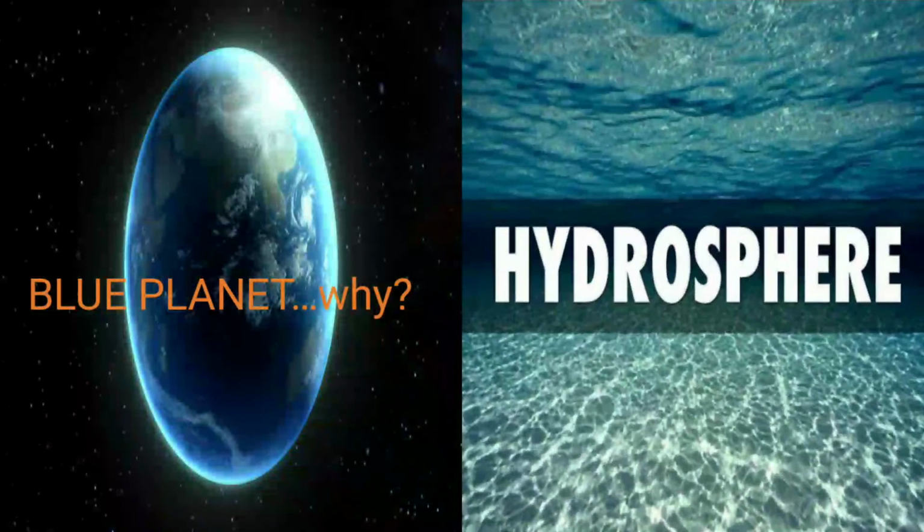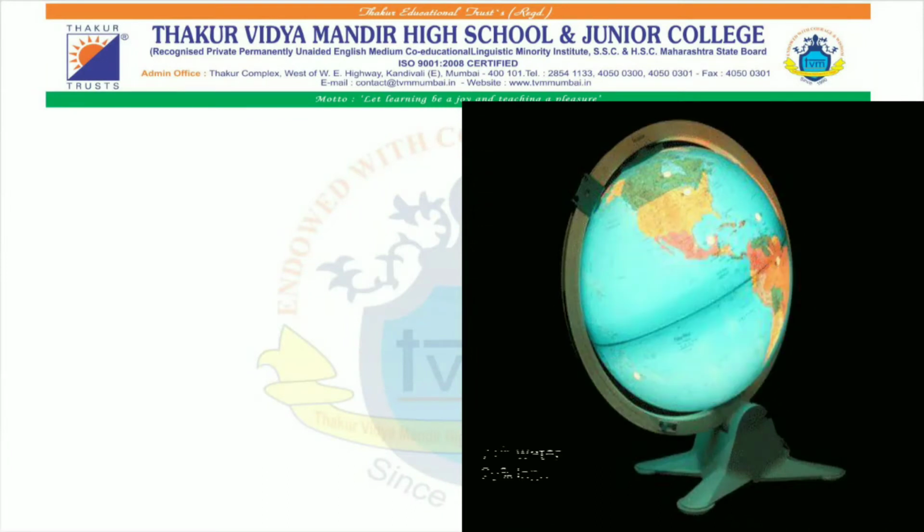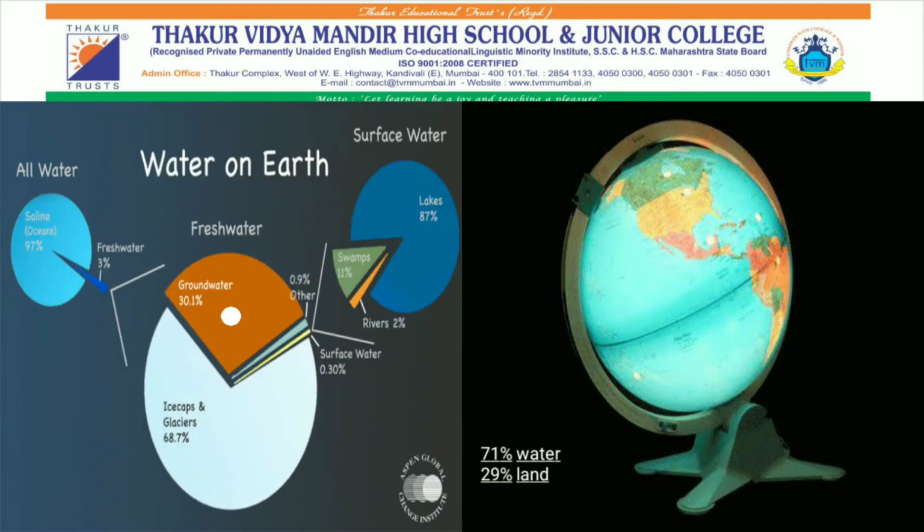As we have seen earlier, Earth is known as the blue planet because 3/4 of its surface is covered with ocean water. That is called hydrosphere. That means around 29% of the Earth's surface has continental land and 71% is covered with water. But among that global water, 97.7% is saline water, that is salty ocean water, which we cannot use for drinking purposes.